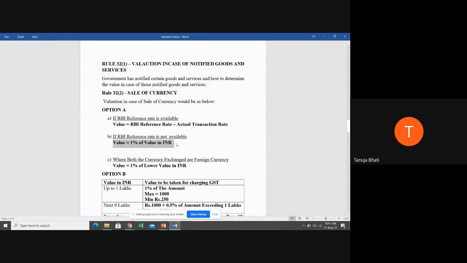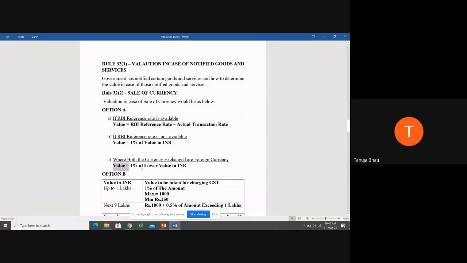that is Indian rupees. Now, point C, where both the currencies exchanged are foreign currencies, means where Indian currency is not in the picture itself. Suppose if euro is exchanged for US dollars, so both the currencies exchanged are foreign currencies, there is no Indian currency involved, then what is going to be the value?